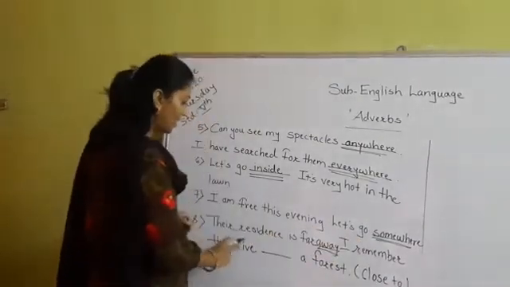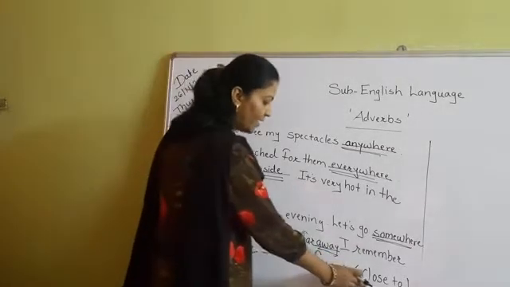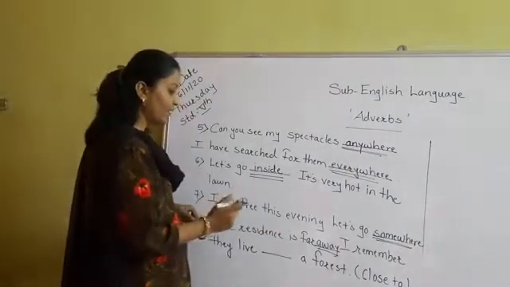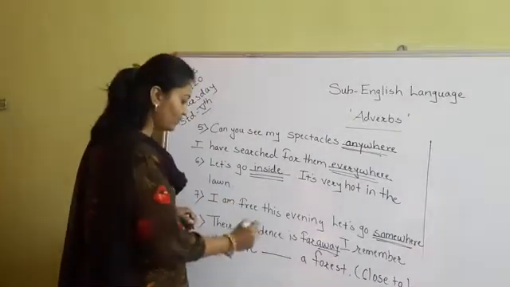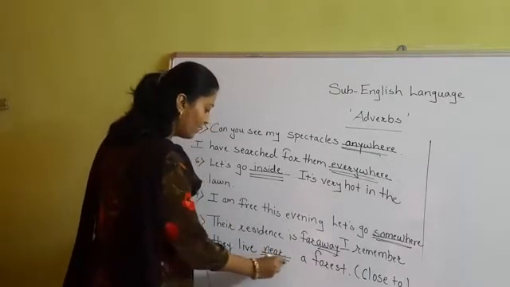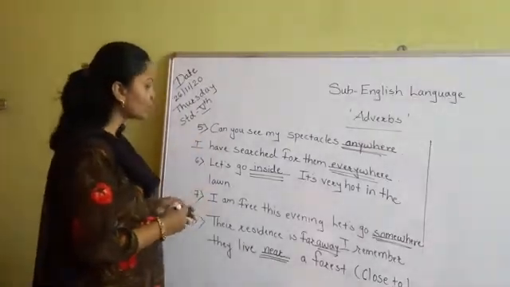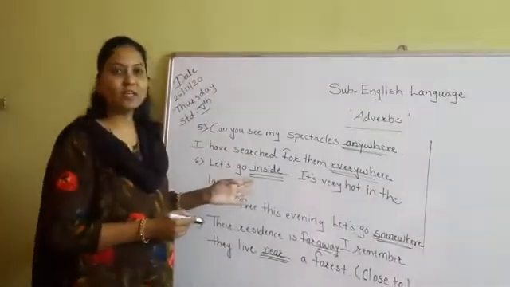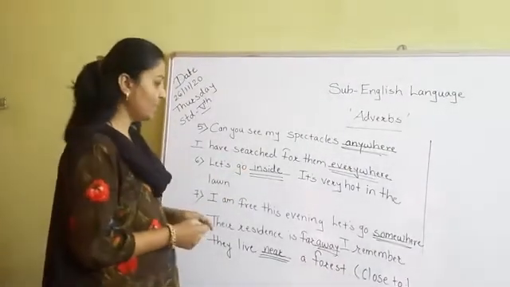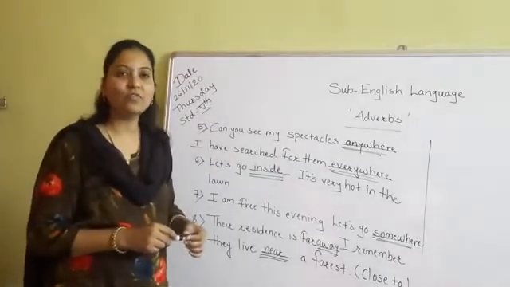I remember they lived dash dash a forest. And in the bracket it is given close to. What is the word that we are using here for close to? Close to means near. Near a village. So have you understood how we have solved this? Question number C, using the different words showing the adverbs of place. Okay. So now we are going to see the adverbs of time.